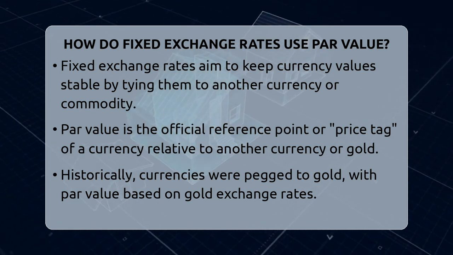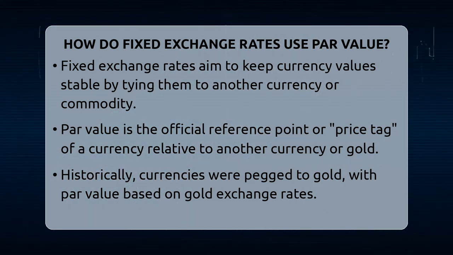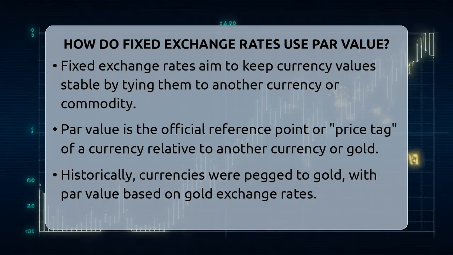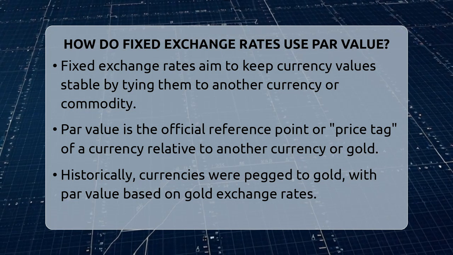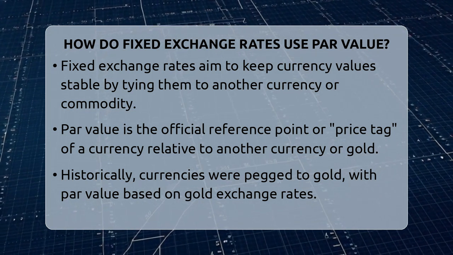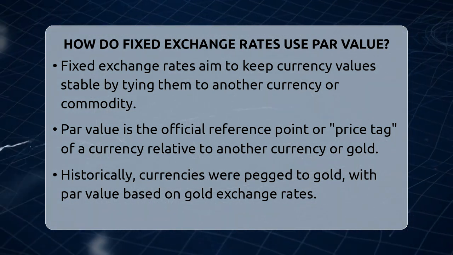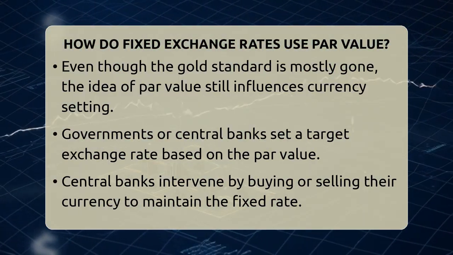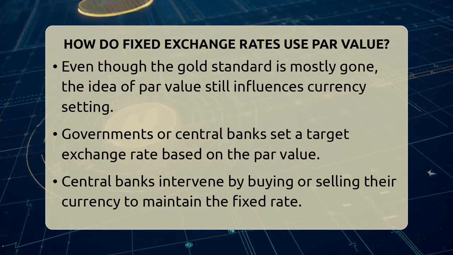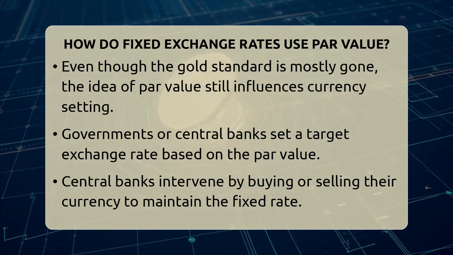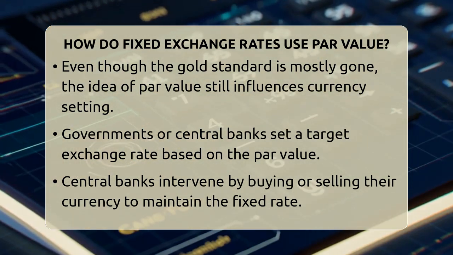Par value is like the official price tag of a currency in relation to another currency or a commodity like gold. Think of it as the benchmark or reference point for the currency's worth. Historically, currencies were pegged to gold, meaning their par value was based on how much gold they could be exchanged for. Even though the gold standard is mostly gone now, the idea of a par value still influences how countries